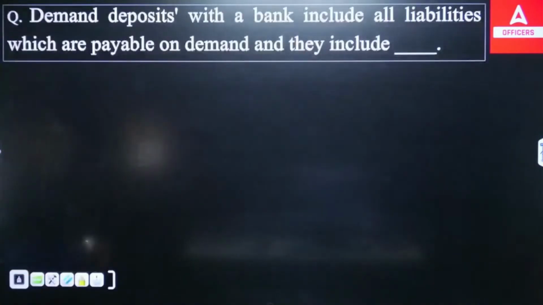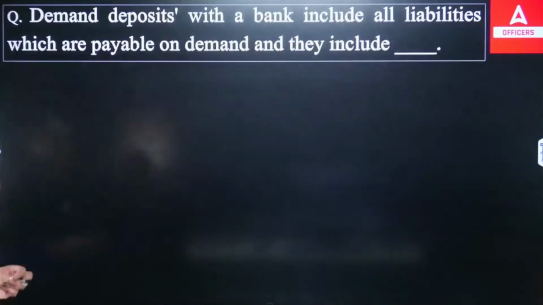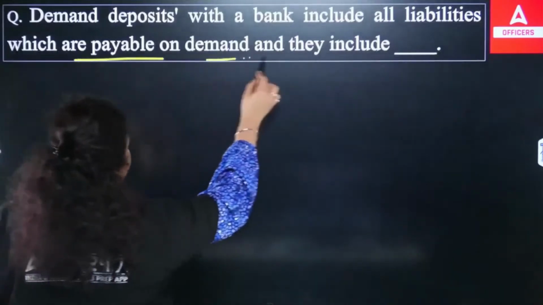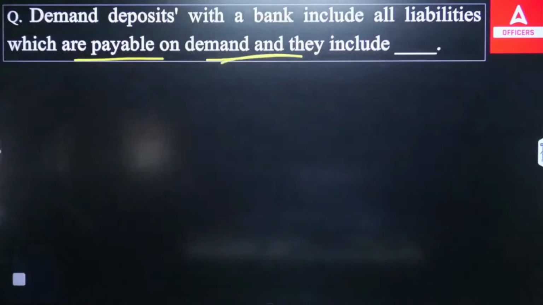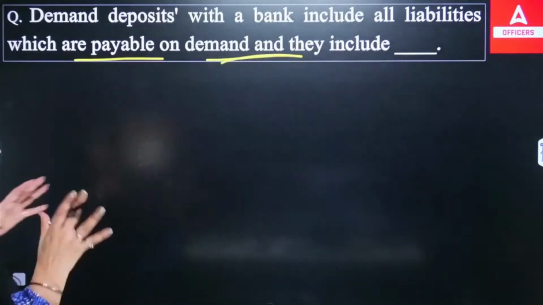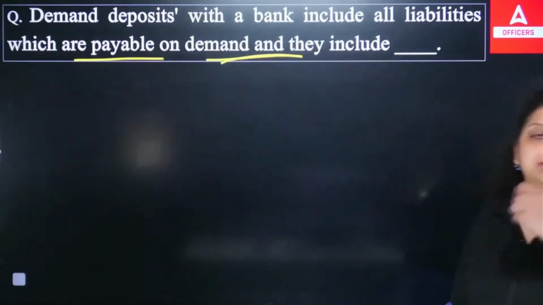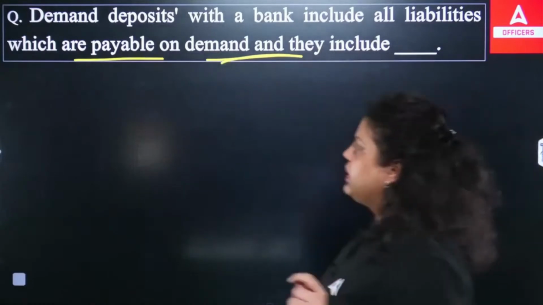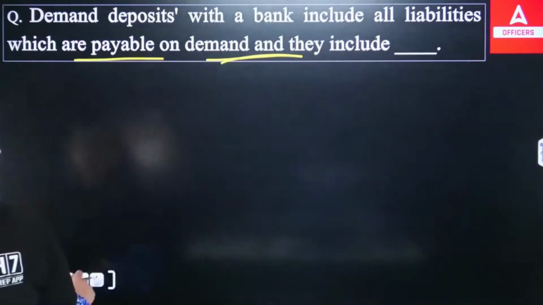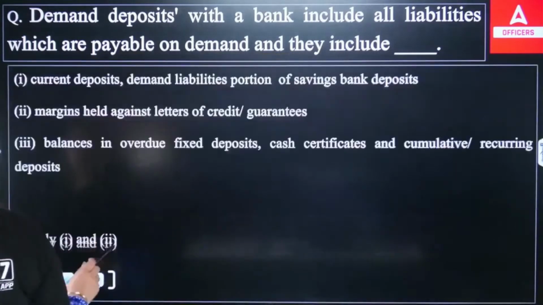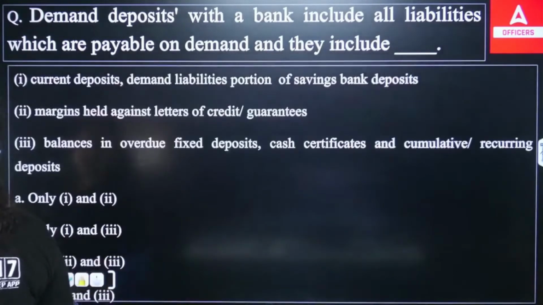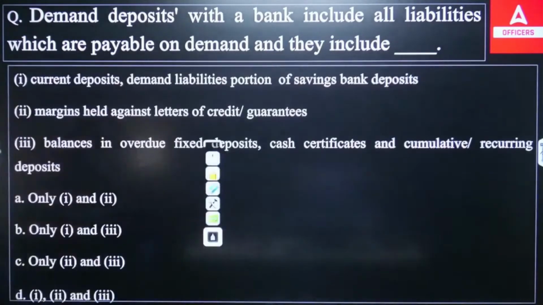Next question. Demand deposit with a bank includes all liabilities which are payable on demand, and they include dash. The demand deposit with a bank includes all the liabilities which are payable on demand. Options are these; let me know which will be included here.